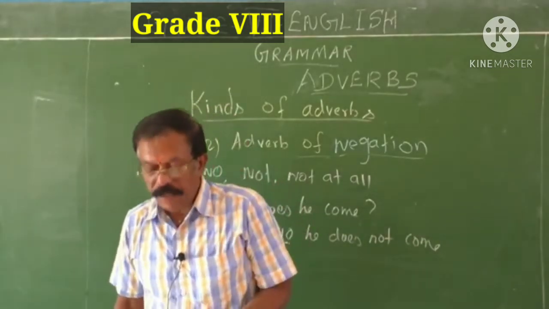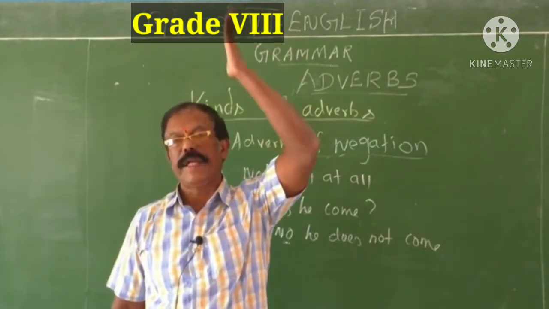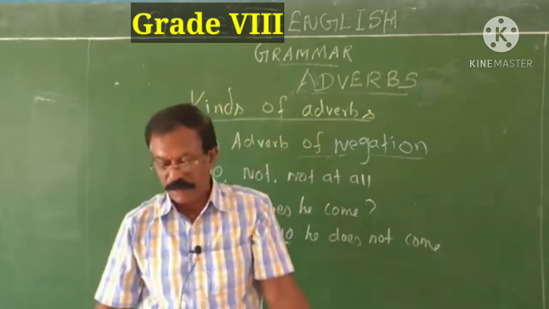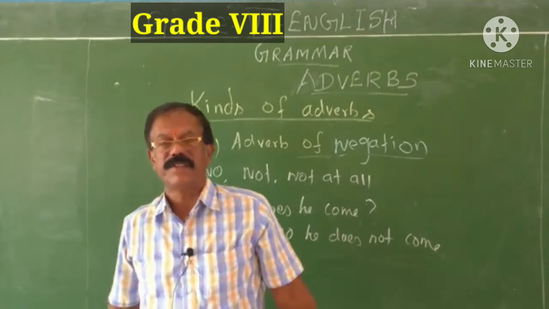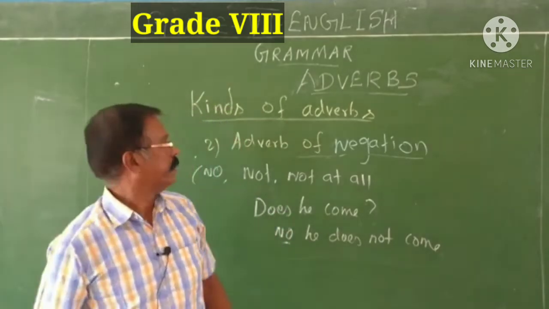And then, will you help me? By no means I will help you. Negative. By no means I will help you. It means I am not in a position to help you. Is it changed? It is not at all changed. So they are all the examples for adverb of negation.